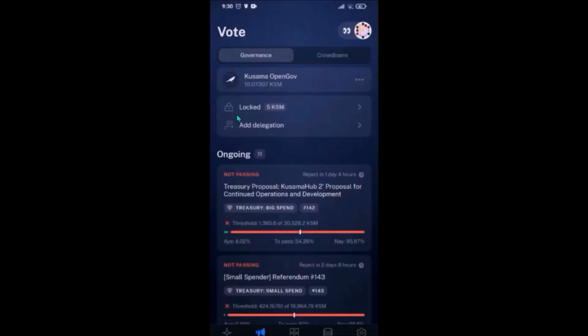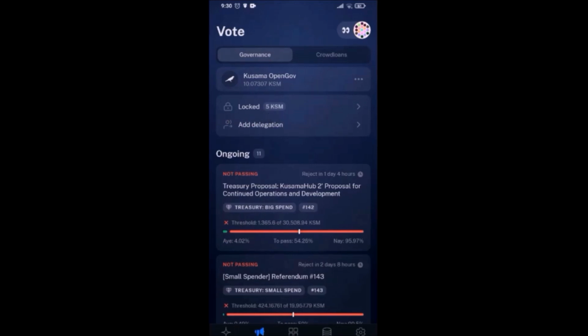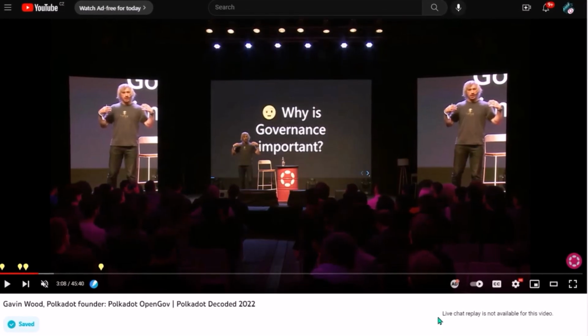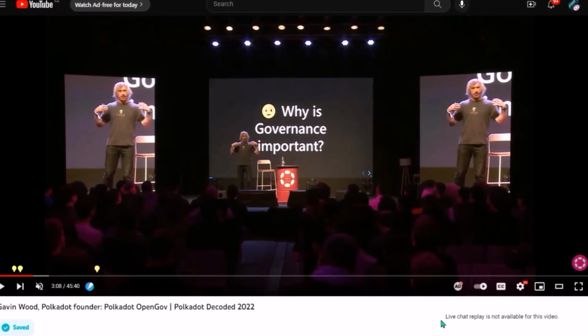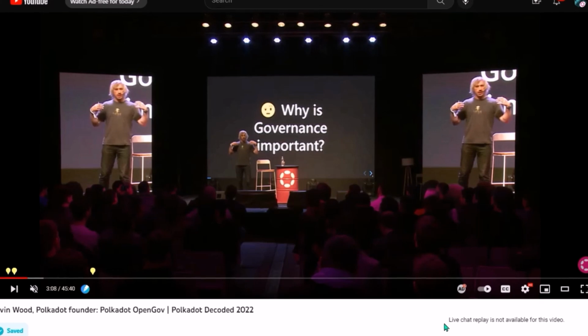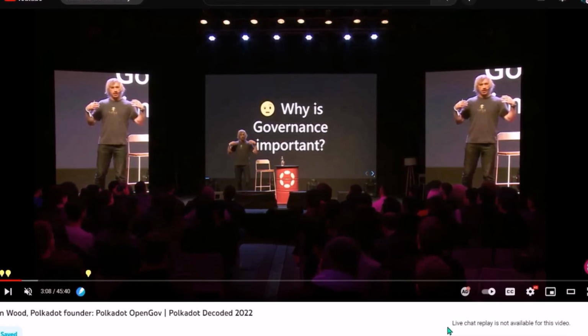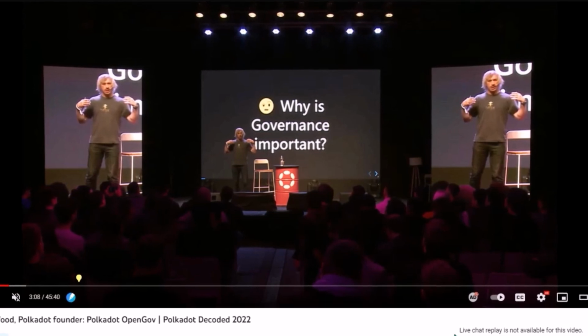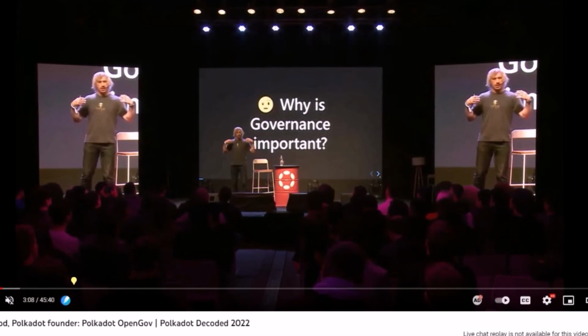And on the top of this vote page, you can see your total locked KSM in governance and also how many days till the end of locking period. You will have to unlock your KSM once locking period expires. So this is how you can vote on proposals on Kusama. The future development of Kusama and then also of Polkadot, and the use of Treasury funds is fully in hands of the community, so please don't underestimate your voting power, use it actively and wisely.